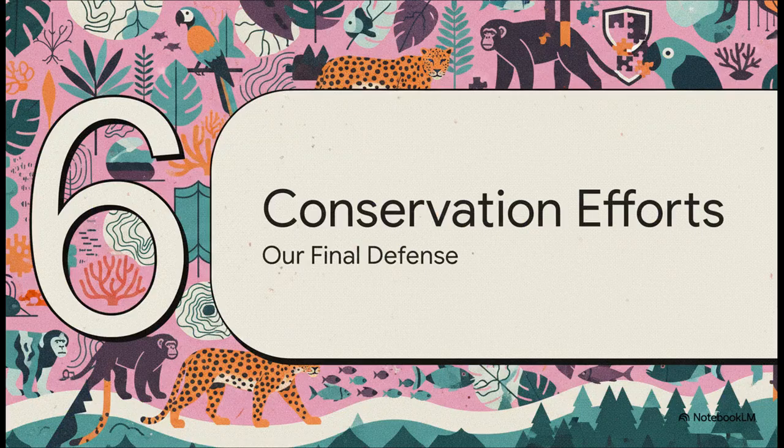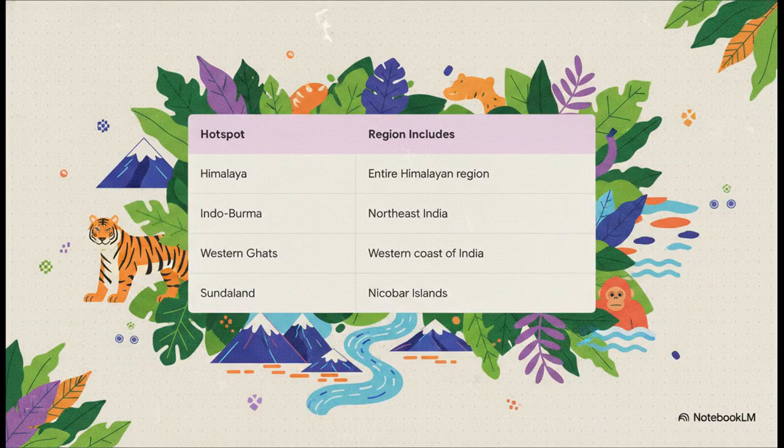Which leads us perfectly into Section 6, Conservation Efforts and Hotspots, our final defense. The concept of a biodiversity hotspot was first proposed by Norman Myers. Globally, there are 36 recognized hotspots. Now, to qualify, a region has to be incredibly rich in endemic plant species, meaning at least 0.5% of the world's total, but it must have already suffered a massive 70% loss of its original vegetation. India, proudly but also precariously, hosts 4 of these vital global hotspots: the Himalaya, Indo-Burma, Western Ghats, and Sundaland.